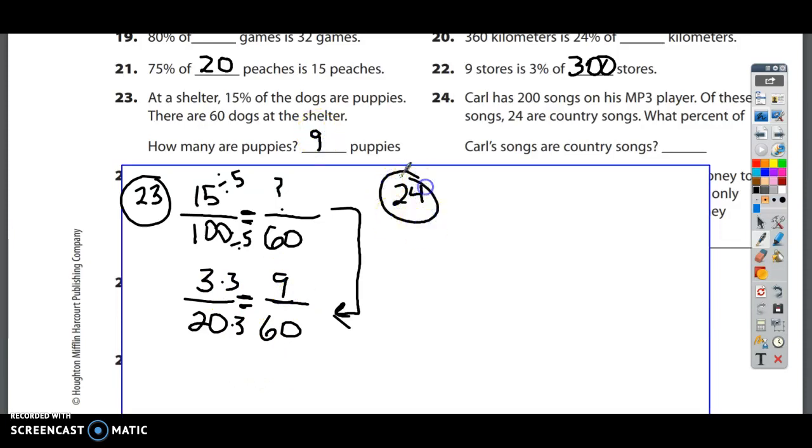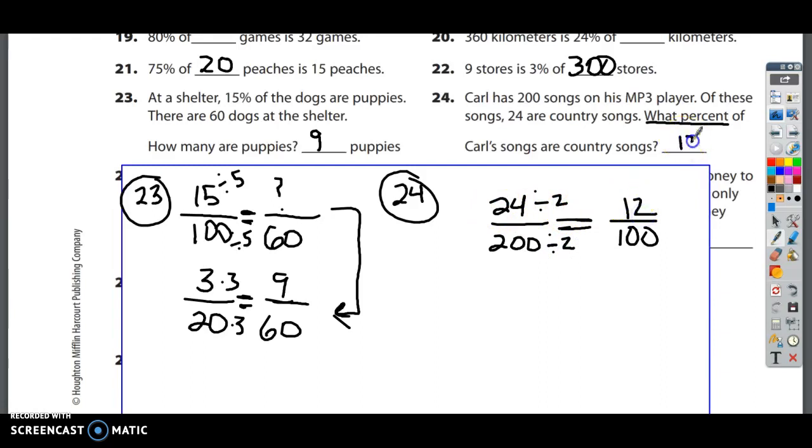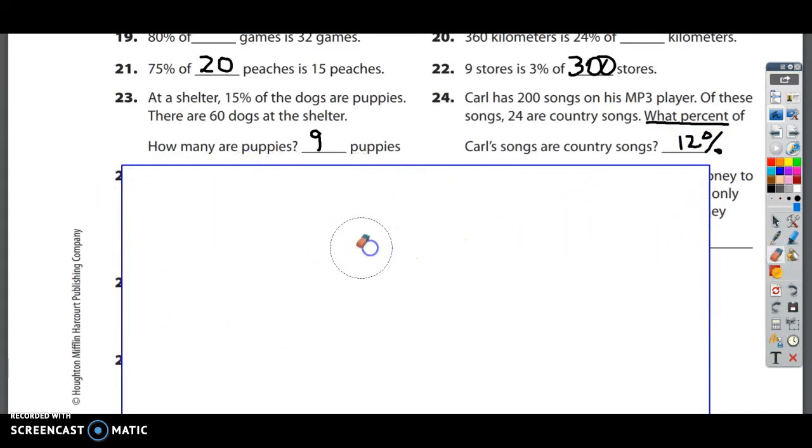I'm on number 24. Number 24 reads, Carl has 200 songs on his MP3 player. Of these songs, 24 are country songs. What percent of Carl's songs are country songs? When it says what percent, that means I don't know the percent. So I can put my percent over here as I don't know out of 100. And over here, I know that there's a total of 200 songs, and that 24 of them are country. So 24 is the part, and 200 is the whole. And then I notice that to get from 200 to 100, I divide by 2. 24 divided by 2 is 12. 12 out of 100 is 12%. Moving on.